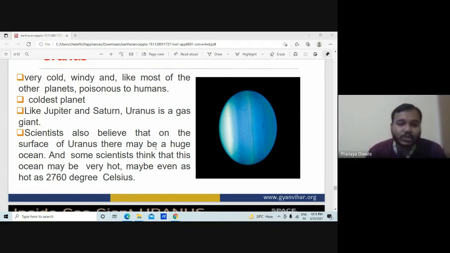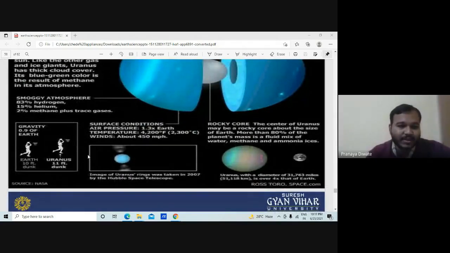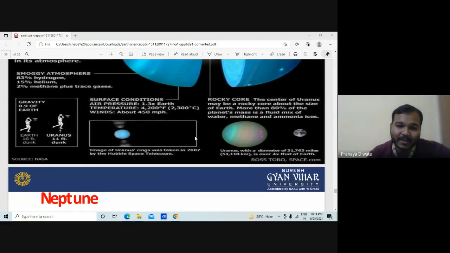Scientists also believe that on the surface of Uranus there may be a huge ocean, and some scientists think that the ocean may be very hot, maybe as hot as 2760 degrees Celsius. Inside Uranus, the gravity is more or less the same as the Earth's. The surface temperature is around 2300 degrees Celsius. This is an image of Uranus taken in 2007 by the Hubble Space Telescope, one of the largest and most beautiful telescopes, which takes most of the good photographs of the solar system.